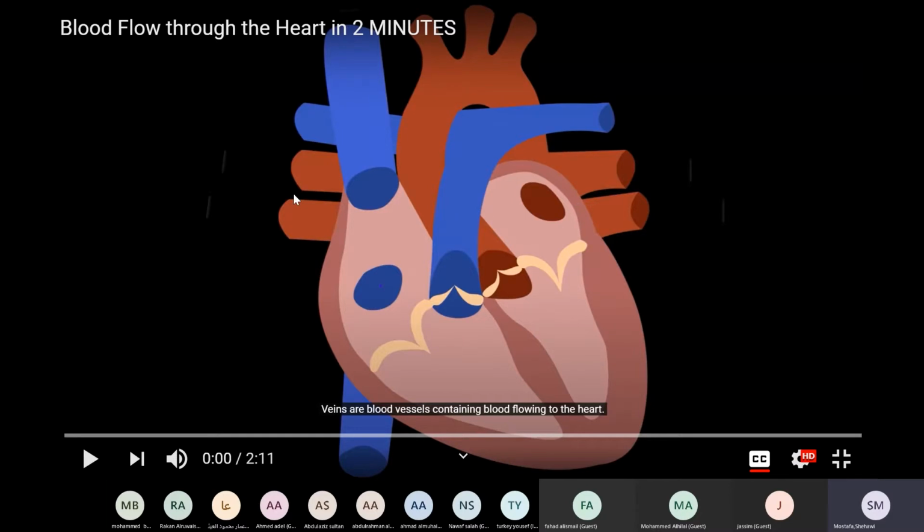The heart is connected to blood vessels, as you see. The blood vessels that carry blood away from the heart, like this one here and this one here, are called arteries. So any blood vessel that carries blood away from the heart is an artery. And the blood vessel that carries blood to the heart is a vein. Both of them are blood vessels, but we differentiate between them. Arteries carry the blood away from the heart, veins carry the blood to the heart.